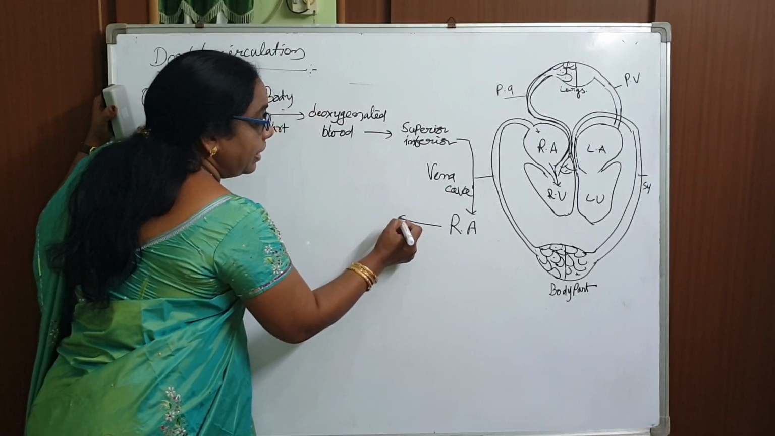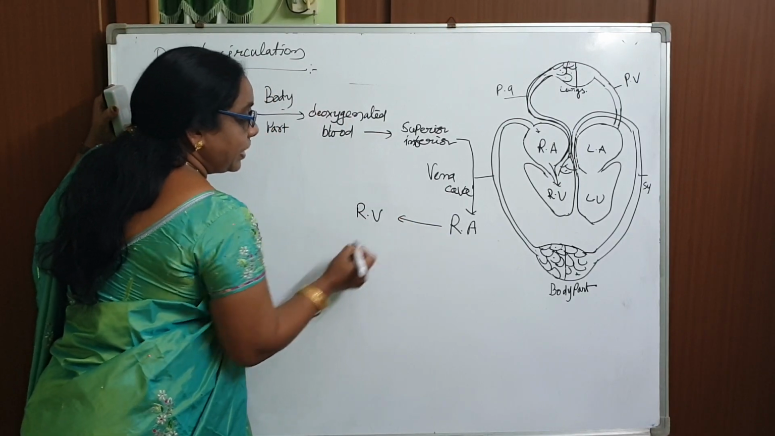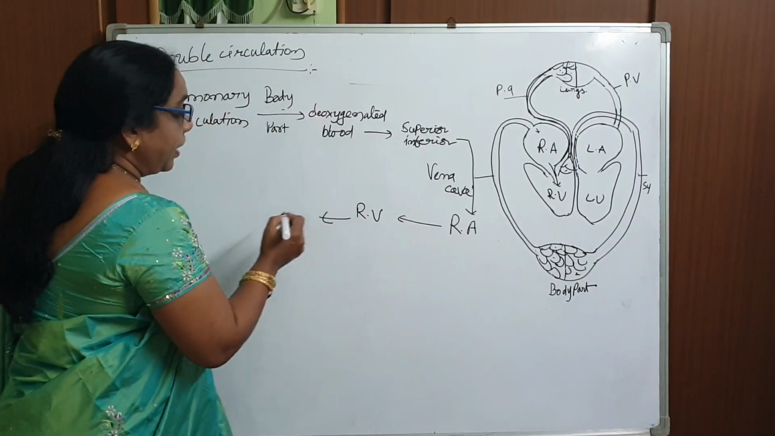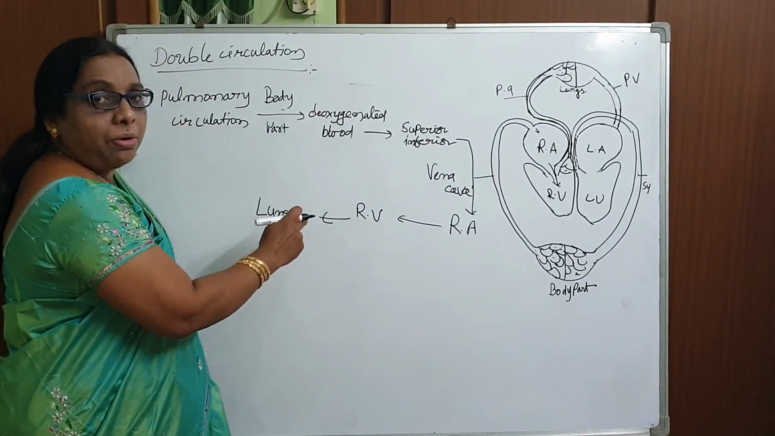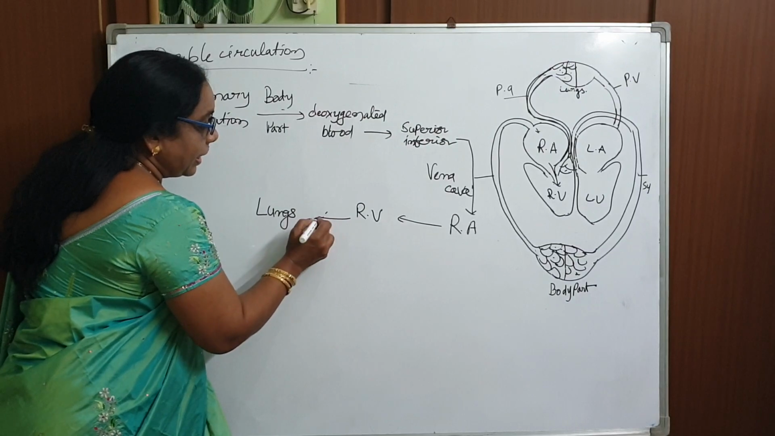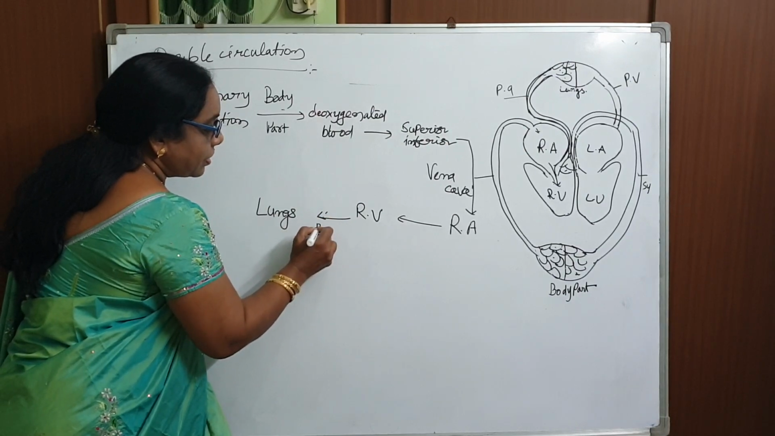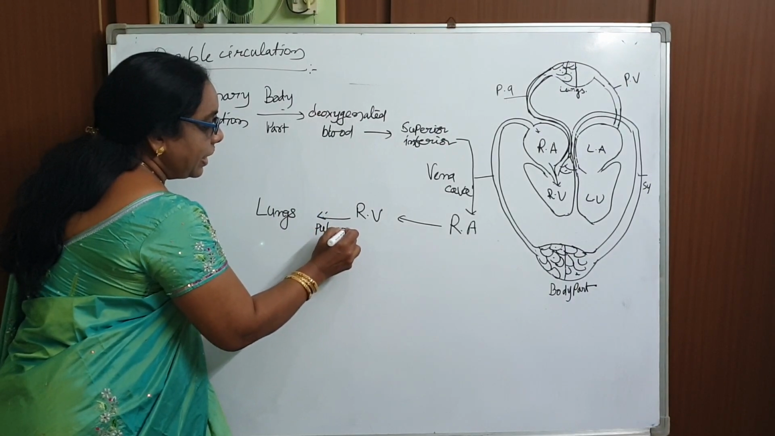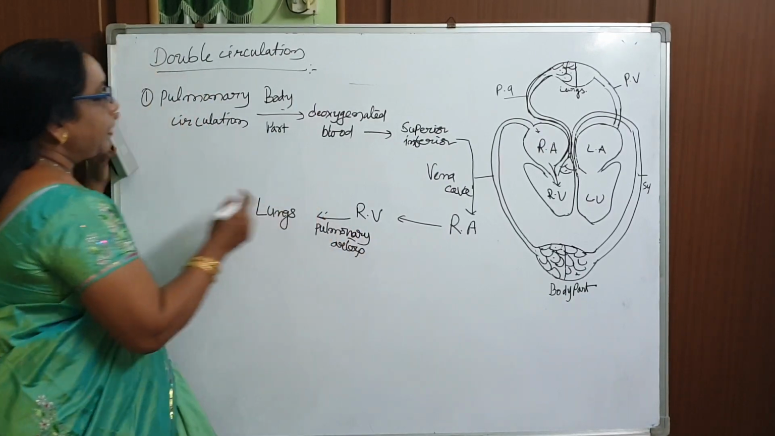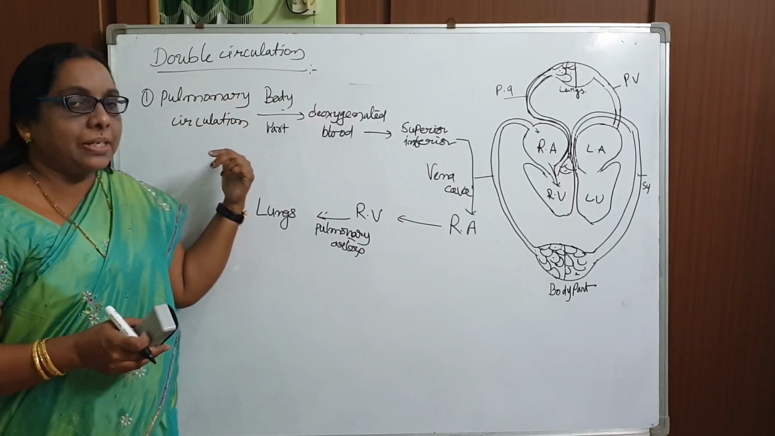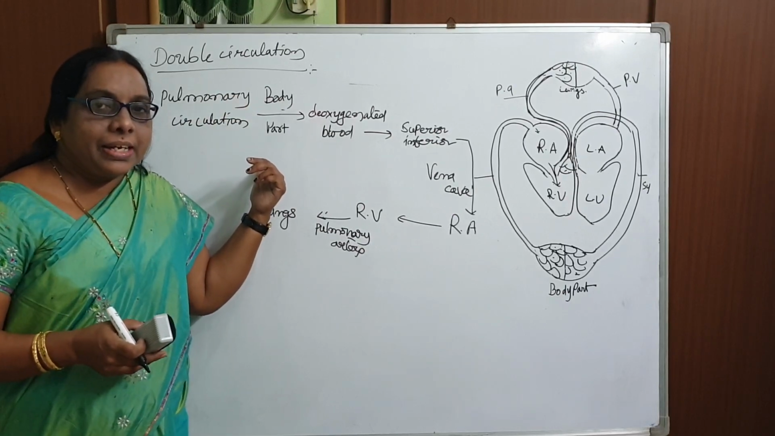From the right auricle it reaches the right ventricle, and from the right ventricle it goes to the lungs through the pulmonary artery. This particular circulation we call the pulmonary circulation. Is it clear, children?